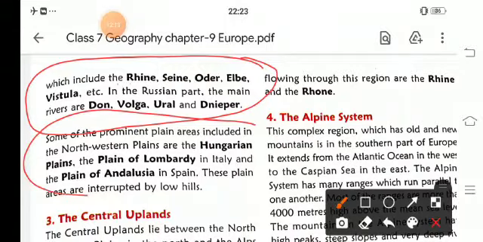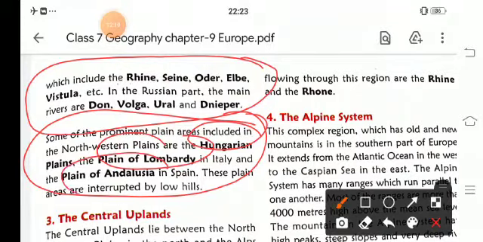Some of the prominent plain areas are the Hungarian plains, the plain of Lombardy, and the plain of Andalusia in Spain, and these plains are interrupted by low hills.